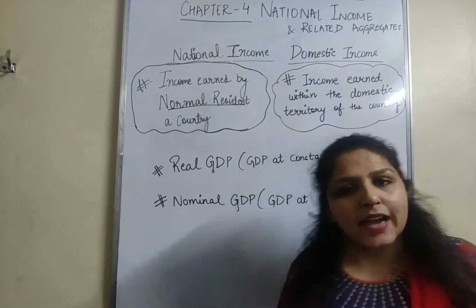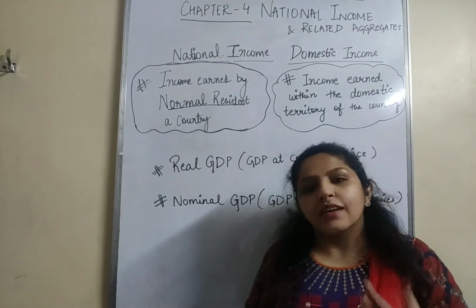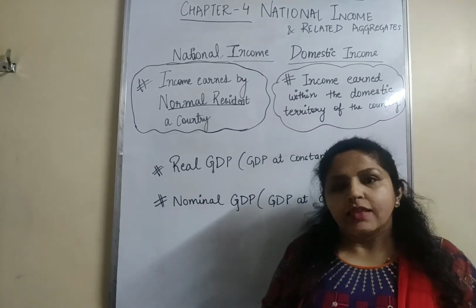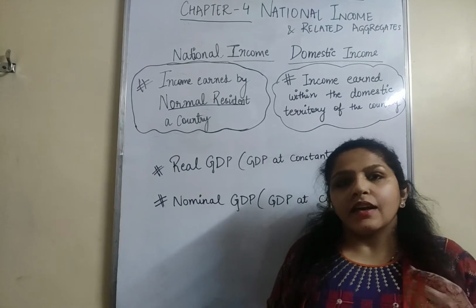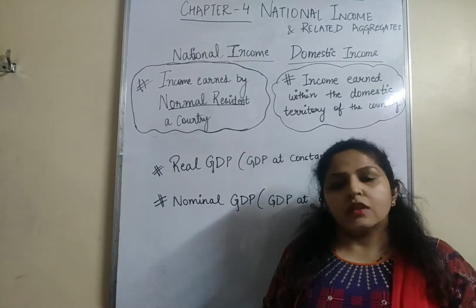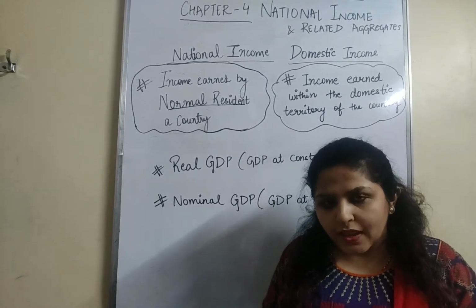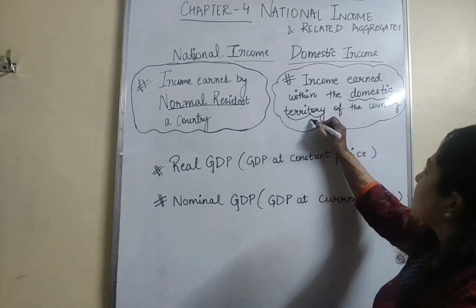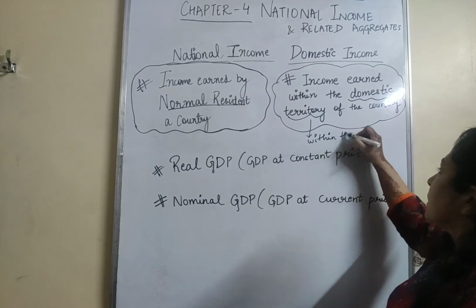On the other hand, we have domestic income. What is domestic income? The income earned within the domestic territory, right? The income earned within the boundaries of a country. Let's say a person living in India is earning 50,000. That income will be included because that person is living in India, within the domestic territory, which means within the boundaries of the country.